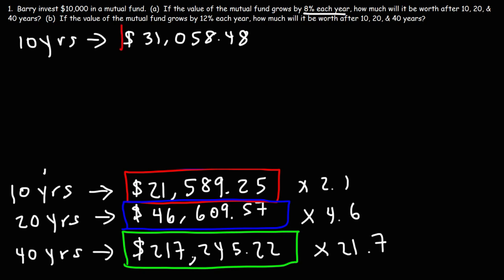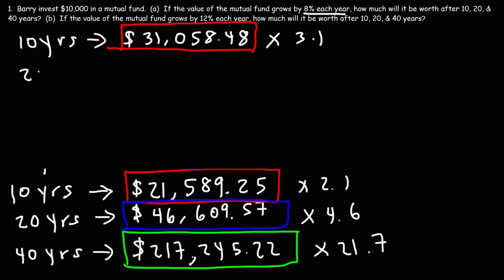So notice that with an 8% return, his investment nearly doubled. But with a 12% return, his investment nearly tripled. So the performance of a mutual fund is very important when it comes to investing. A 12% return will have a much greater effect over time than an 8% return.